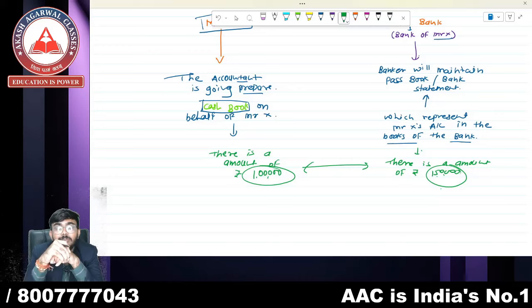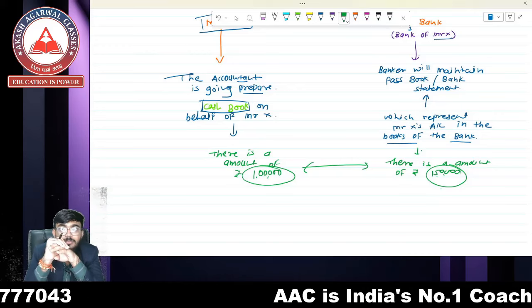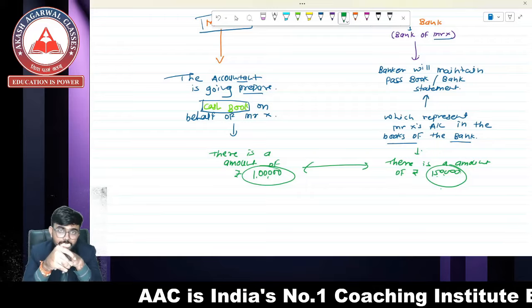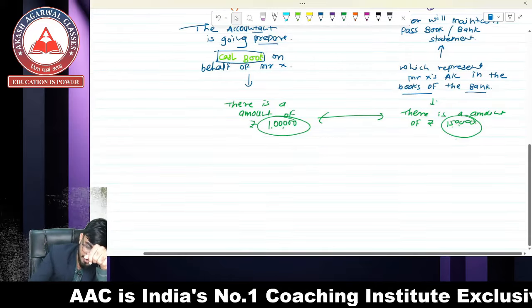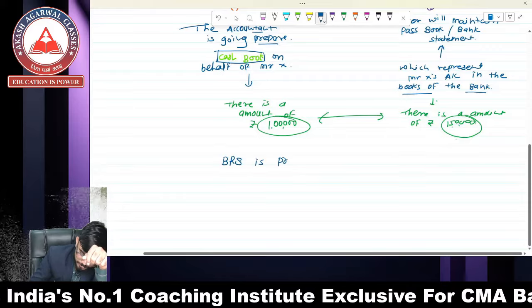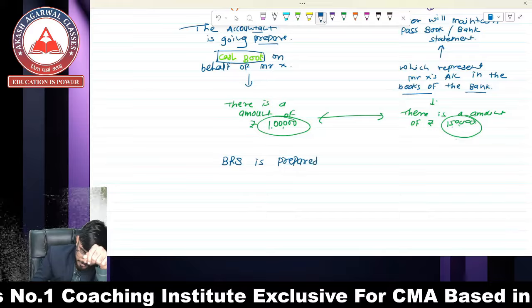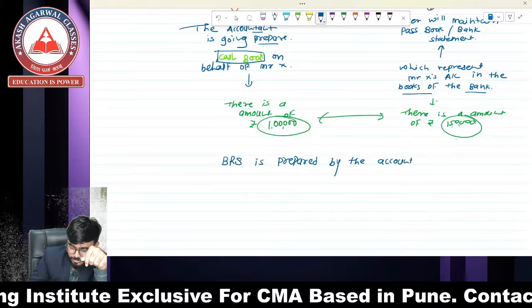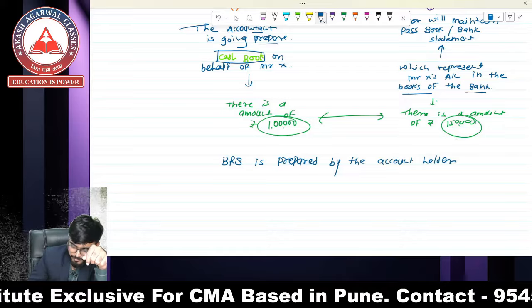Okay, remember one thing, that the bank reconciliation statement is prepared by the account holder.